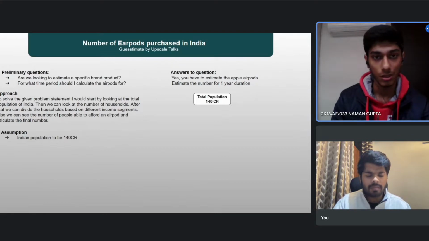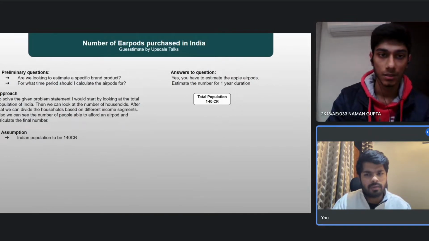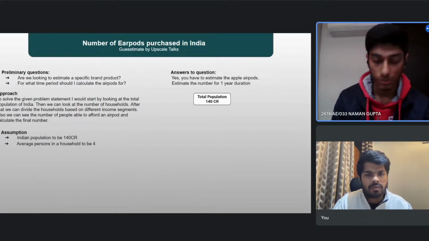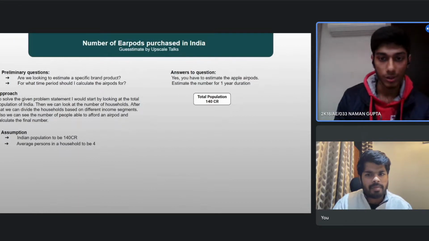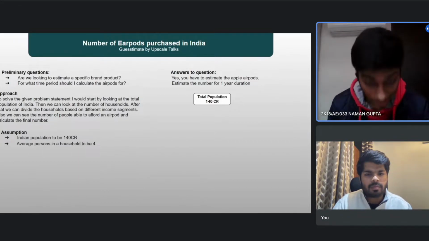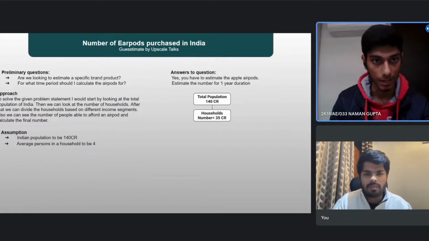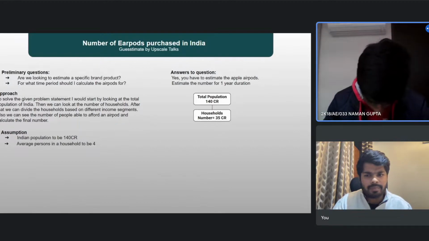Should I go ahead with this assumption? Okay, sure Naman, you can go ahead with this assumption for now. Simply dividing the total population by 4, we get a value of 35 crore, which is the total number of households present in India.